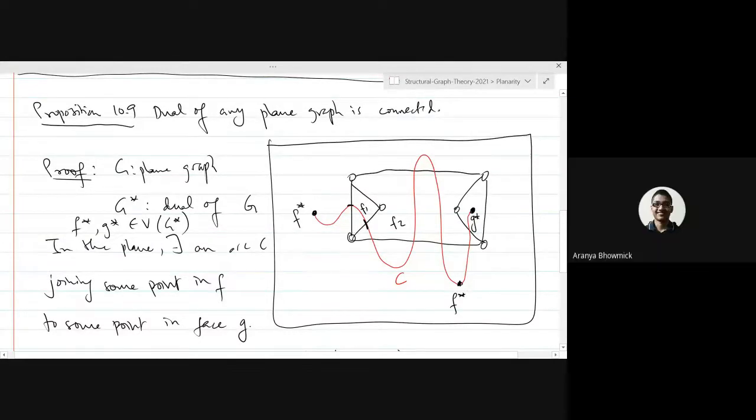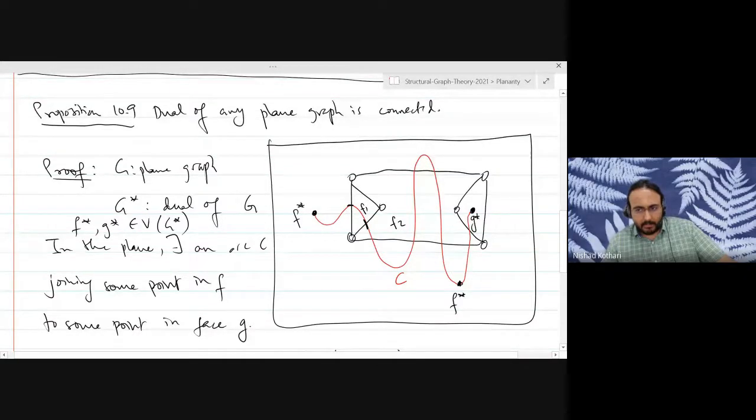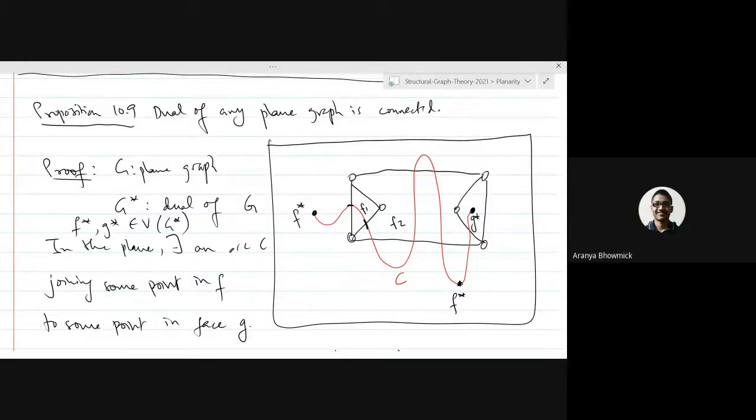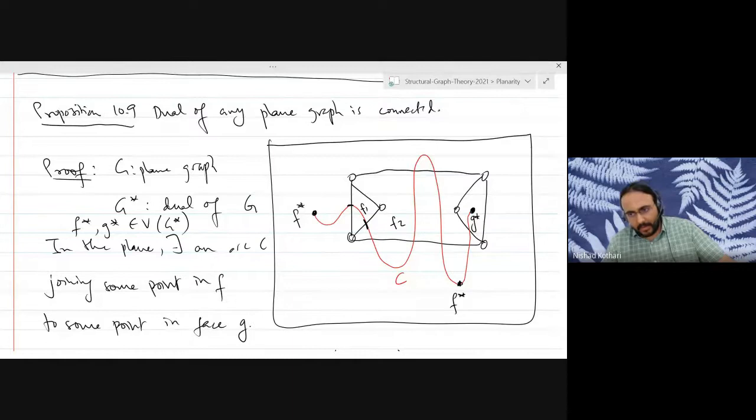Sir, I think more precisely, if we take an arc C from F star to G star with minimum number of crossings, then that will give us the shortest path from F star to G star in G star. Yeah, if you take a minimum number of crossings, you'll get a shortest path. But if you take minimal crossings, then you will get a path.